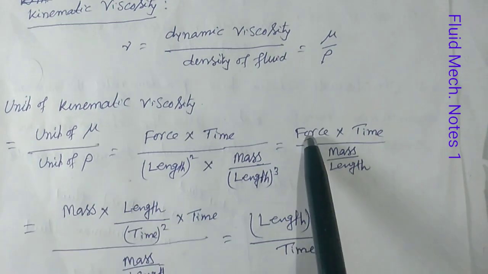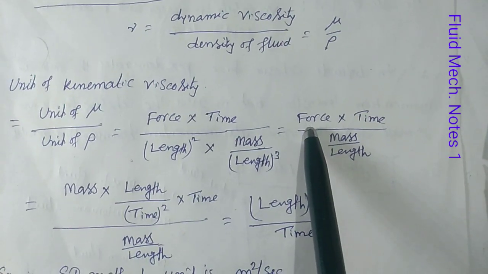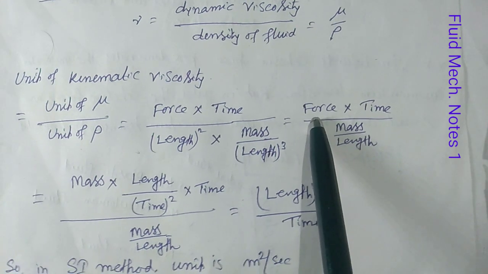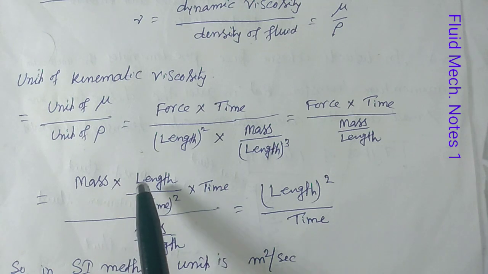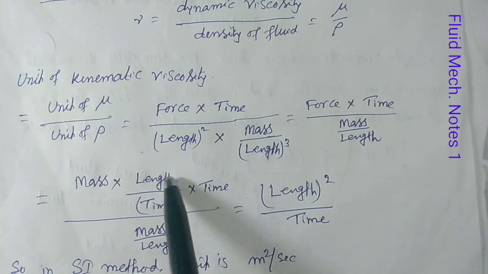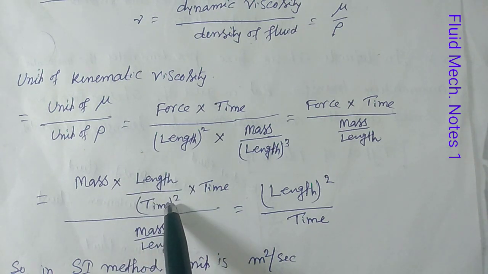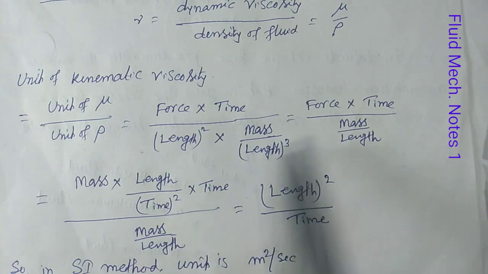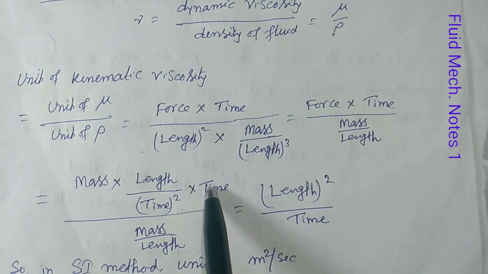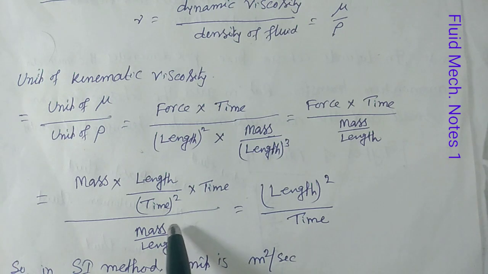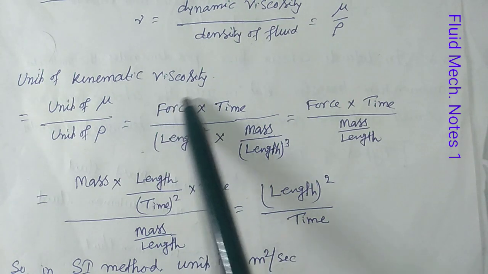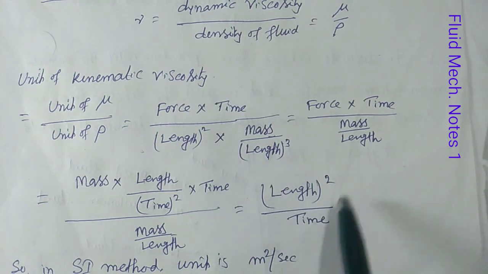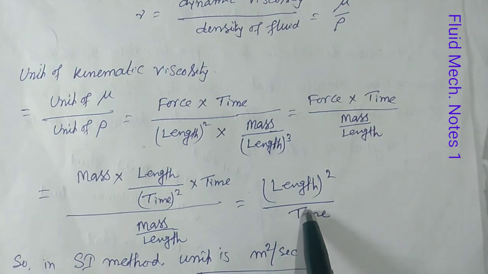And here, from Newton's law, we know that force equals mass into acceleration, that means mass into length per time square. Into time, so into time per mass by length. So we get the unit of kinematic viscosity equals length square per time.